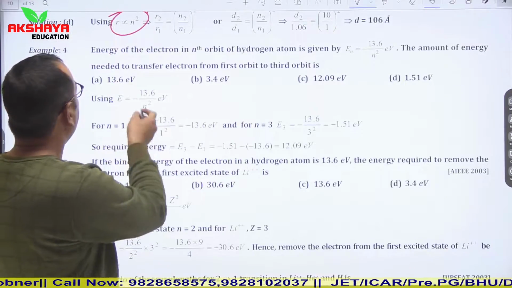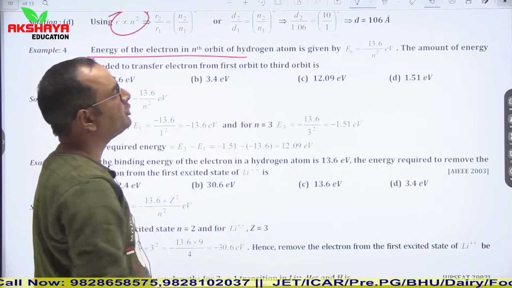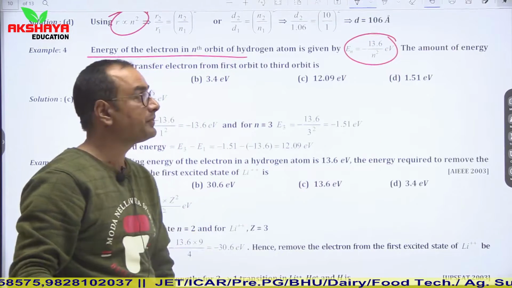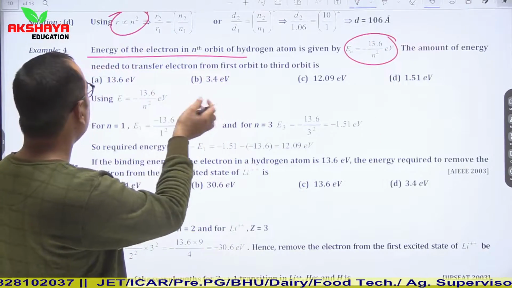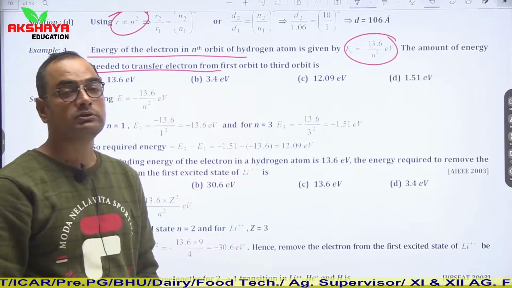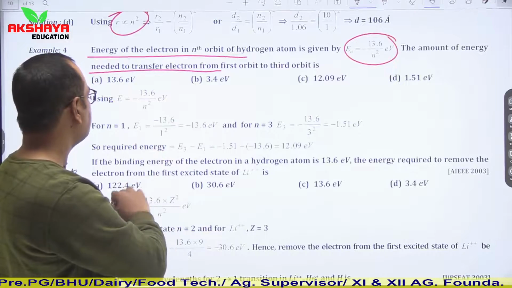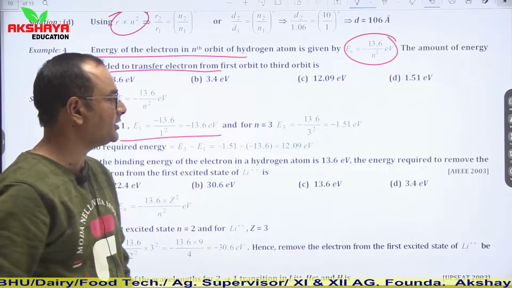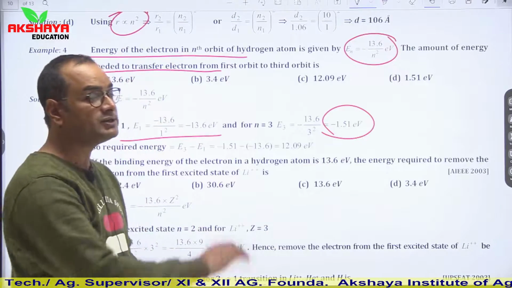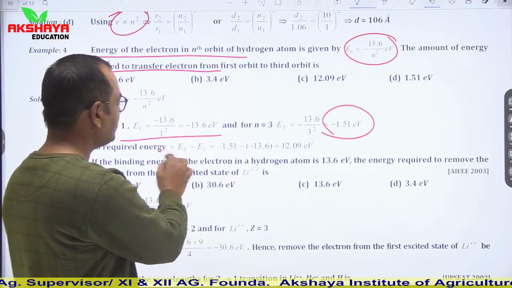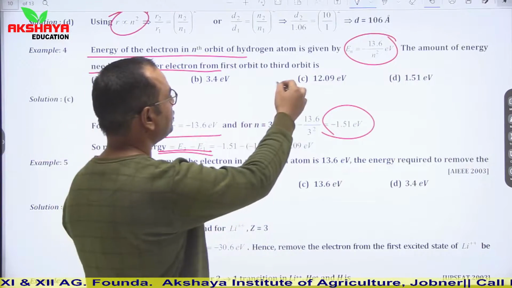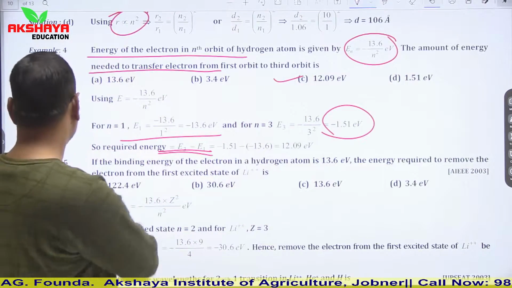Then the energy of an electron in the nth orbit of hydrogen is given by minus 13.6 upon n square electron volt. The amount of energy needed to transfer an electron from the first orbit to the third orbit: in the first orbit it is minus 13.6, in the third orbit it is minus 1.51. So the required energy is E3 minus E1, which is almost equal to 12.09 electron volt.